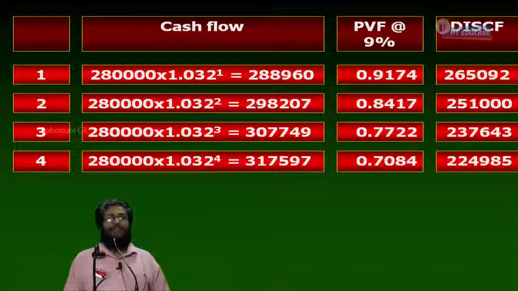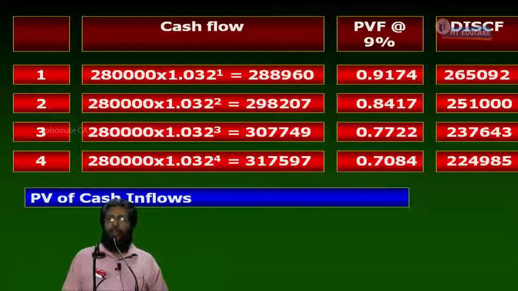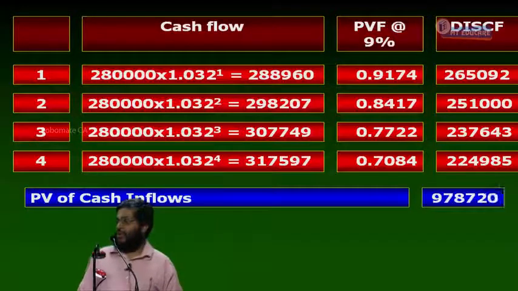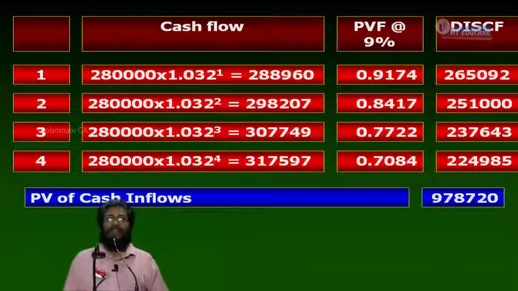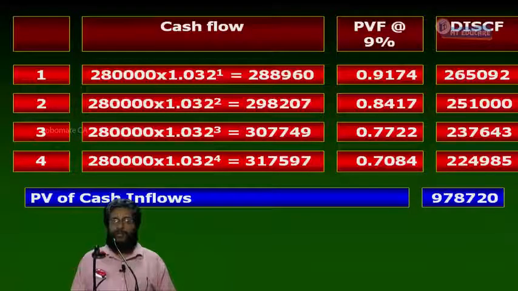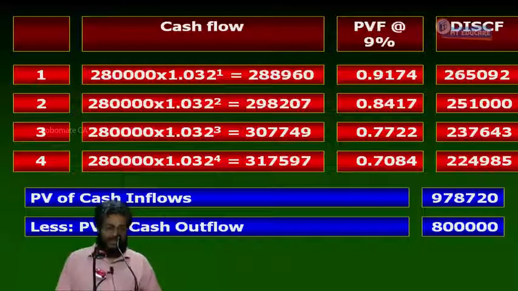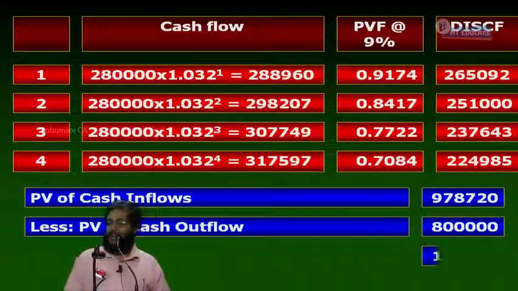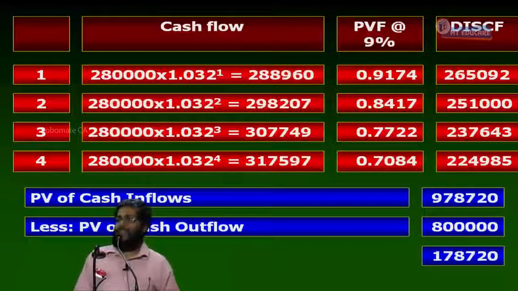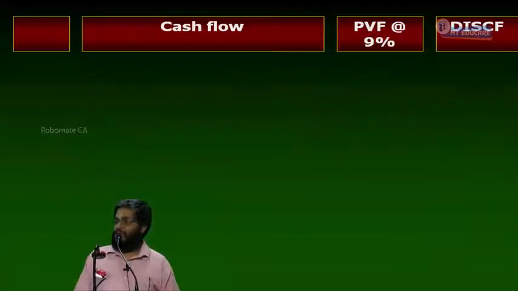If I total it, I get the discounted cash inflow total of 9,78,720. Minus the present value of outflow. What is the discounted cash outflow? 8 lakhs. What is the net present value? 1,78,720. It is almost similar to the earlier one.